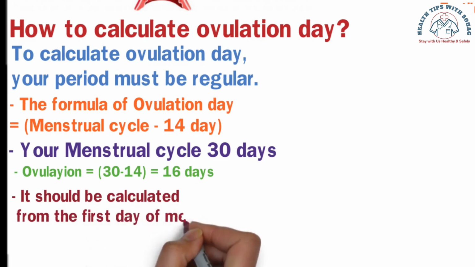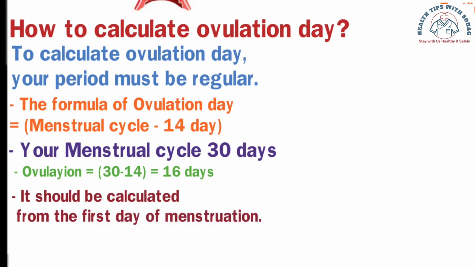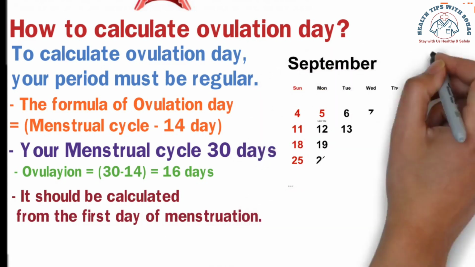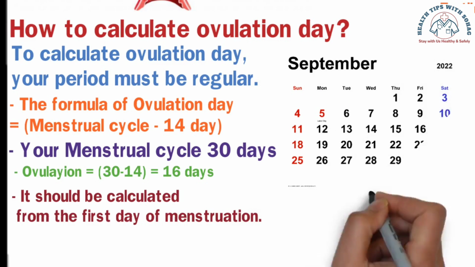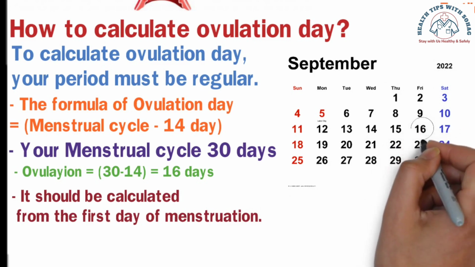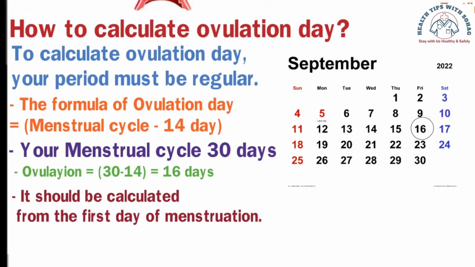The 16th day will be calculated from the start of the menstrual cycle. Many people count from the last day of menstrual bleeding, but this is not the correct way. Sometimes menstruation is 3 to 4 days earlier or later, and ovulation is also 3 to 4 days earlier or later. Therefore, to ensure there are no misses on the ovulation day, we calculate 3 to 4 days before and